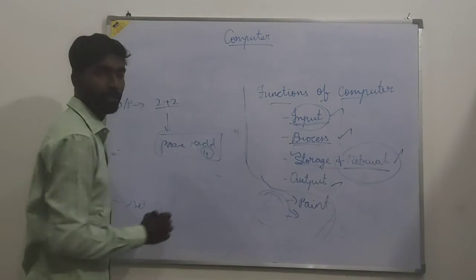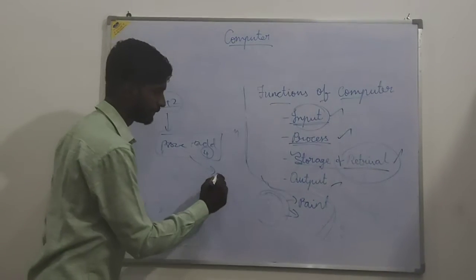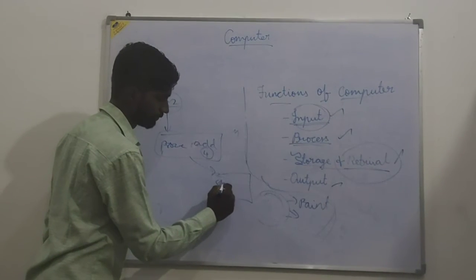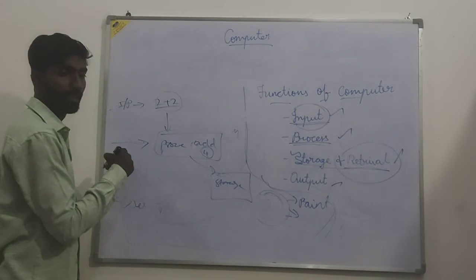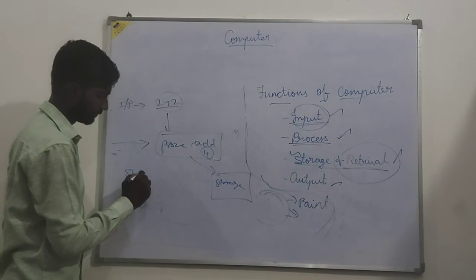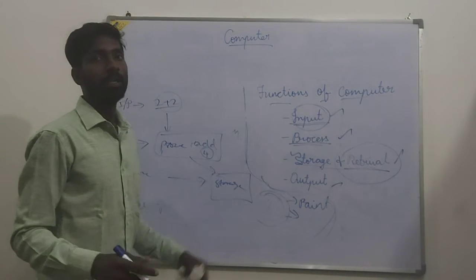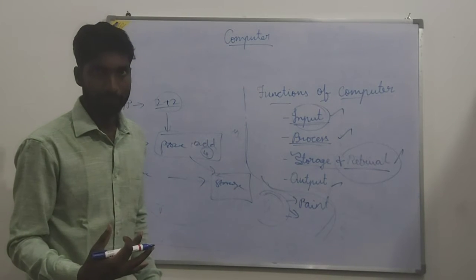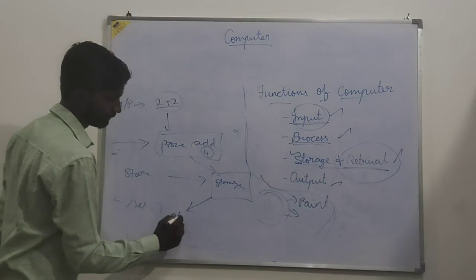Now both this value 4 and the input value it will store in a storage area. So we give an input, the computer does the process and stores it in the storage area. After storing, if we ask for the answer or want to see the answer, the computer will give the output.